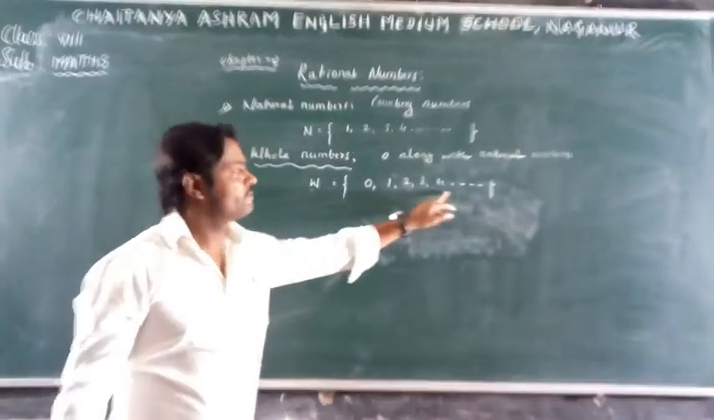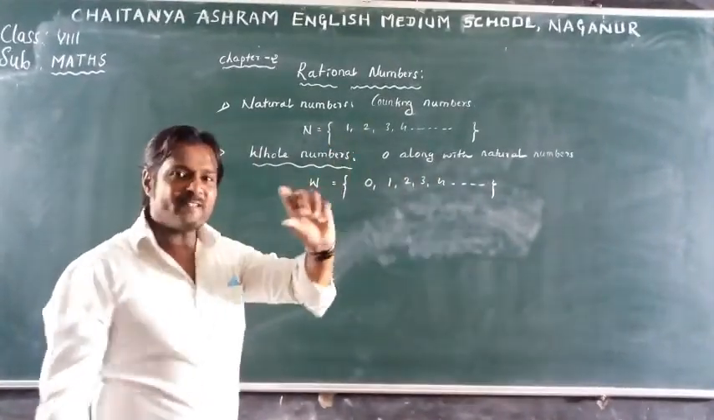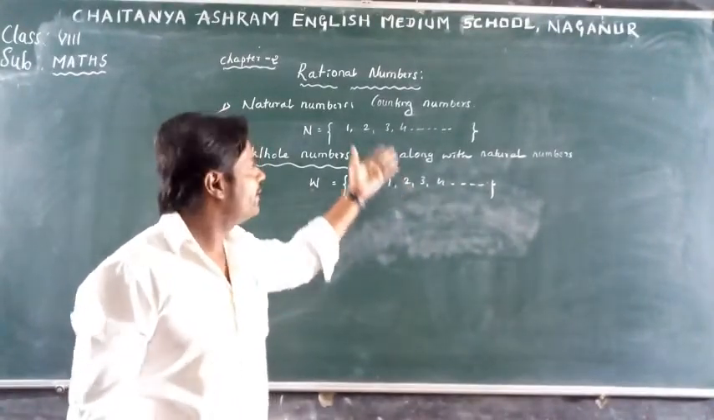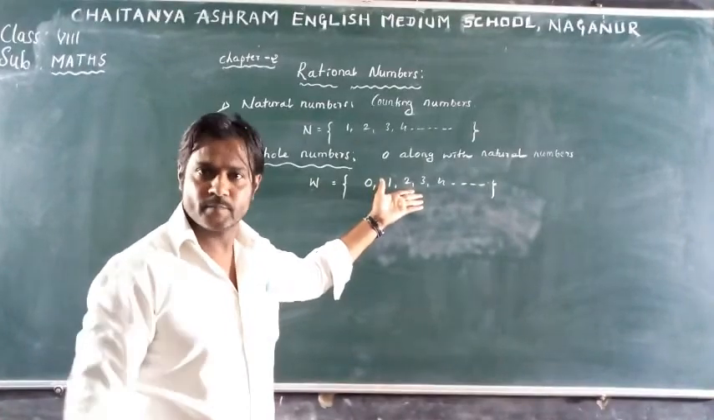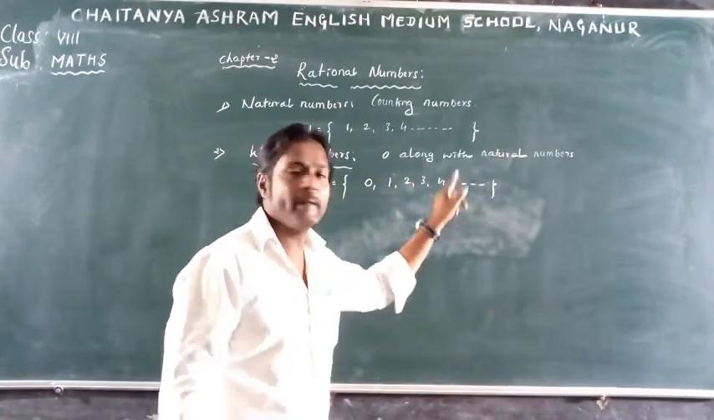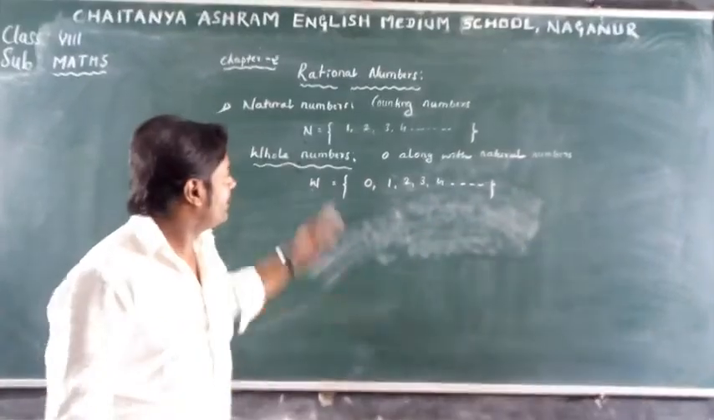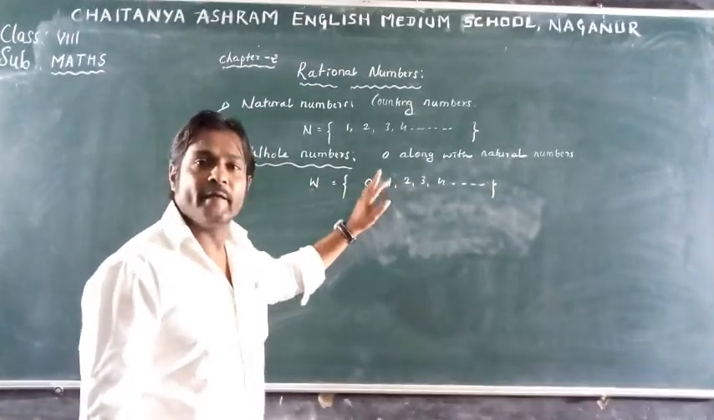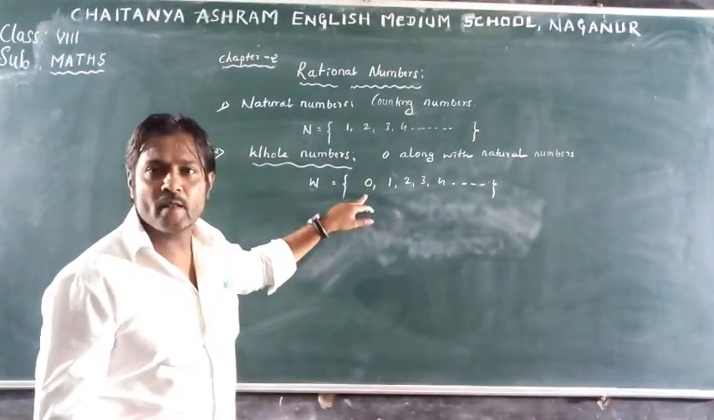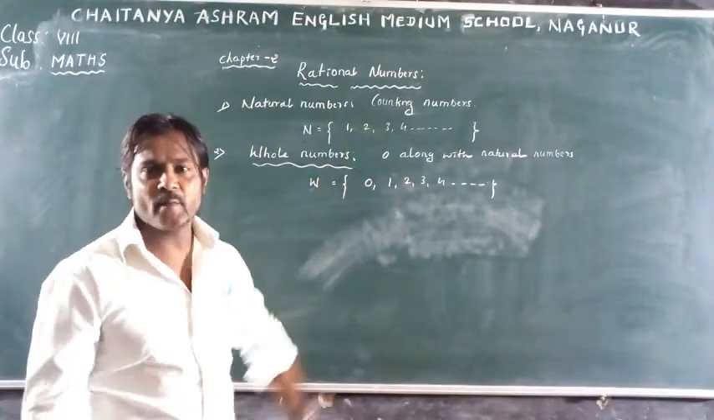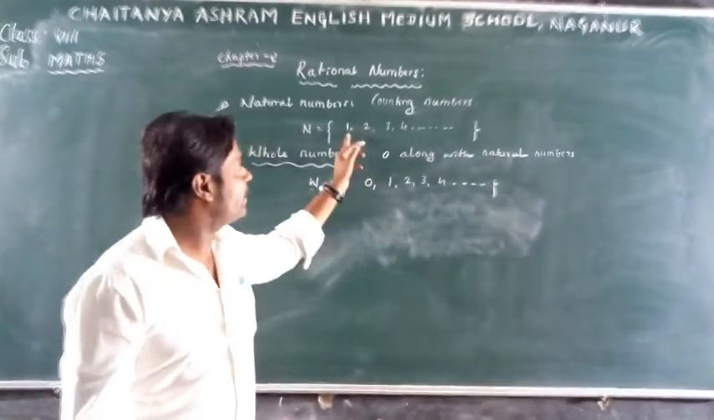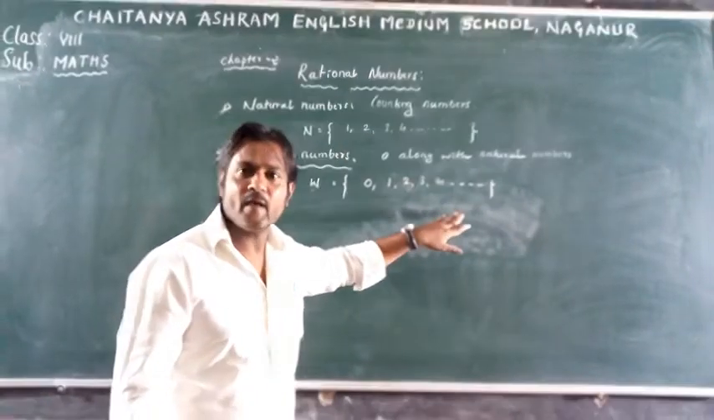Yes. So 1 is a natural number as well as a whole number, because whole numbers include natural numbers too. So every natural number is a whole number, but every whole number is not a natural number, because 0 is a whole number, but it is not a natural number.